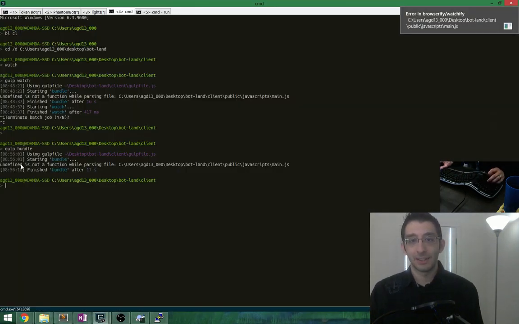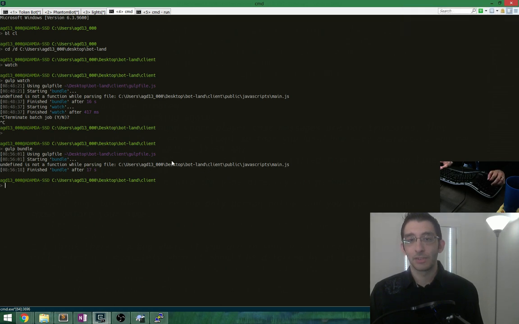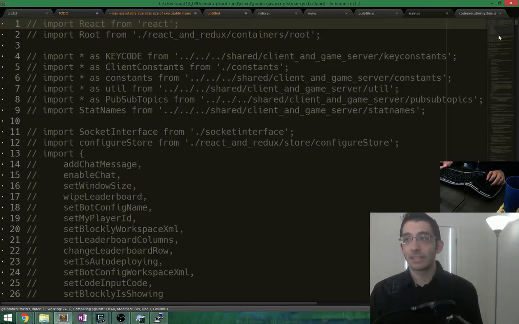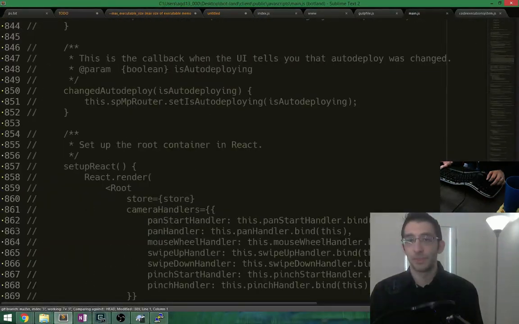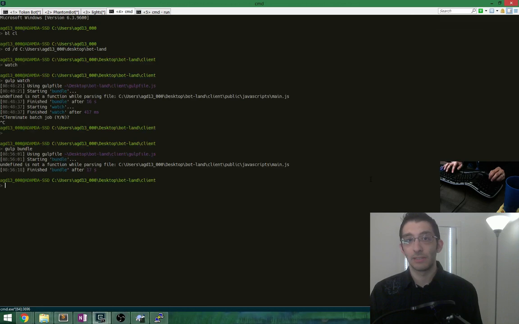So what we're going to do this morning is get the client working again. Yeah, this. Undefined is not a function. I don't know how to know where this is coming from. There's no code in this file anymore. In fact, I could just delete the whole thing. It doesn't even need to be commented out.